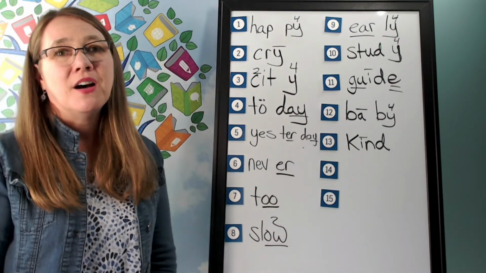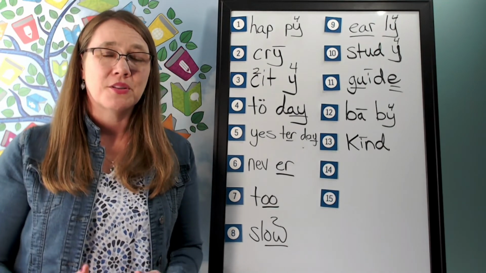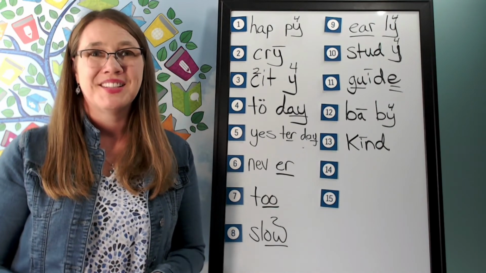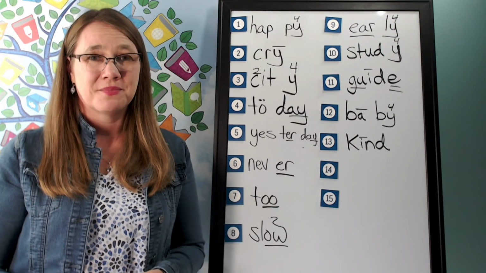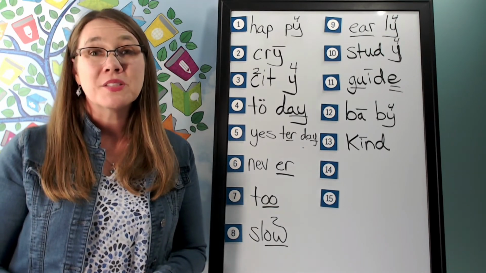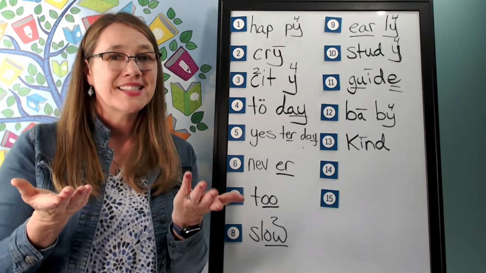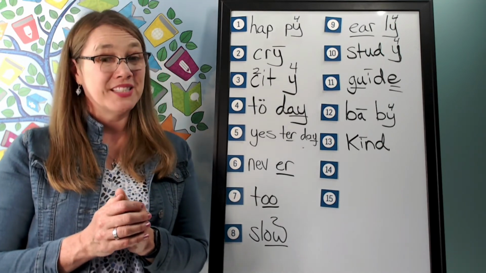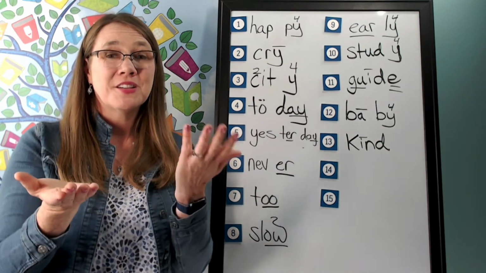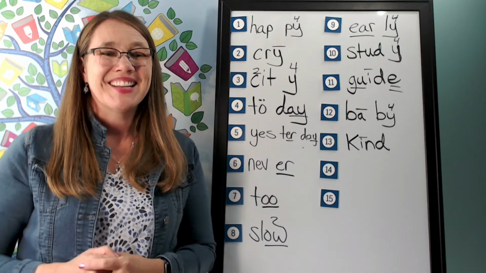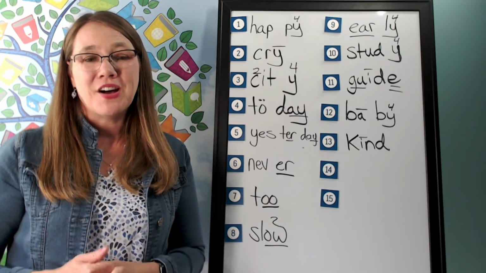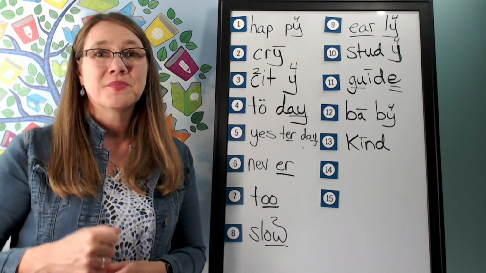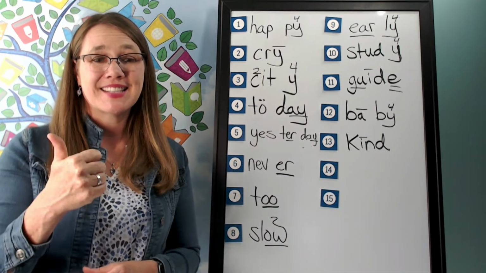The next word is often. I often go to the store. Often. Go ahead and say often. We will say to spell off-ten. Now you might say often, but we will definitely say to spell off-ten. Got it? Let's sound it out together. The first syllable is off. Off. The second syllable is ten.